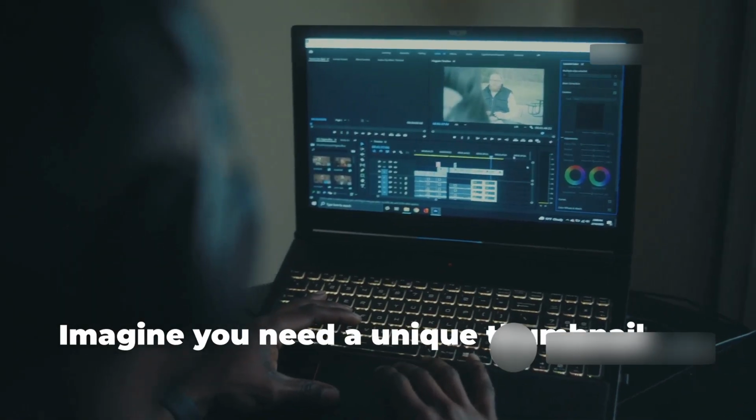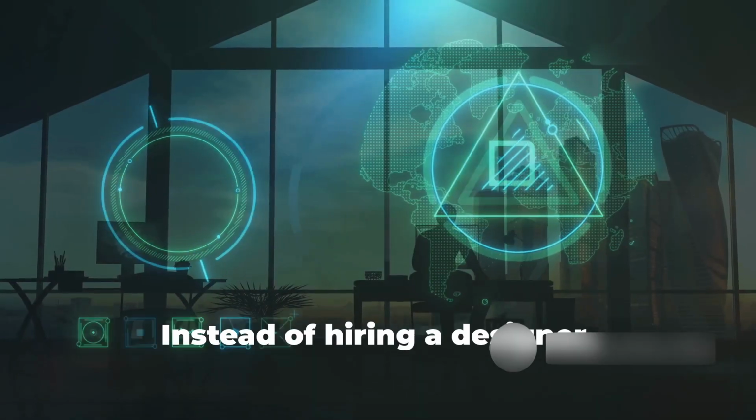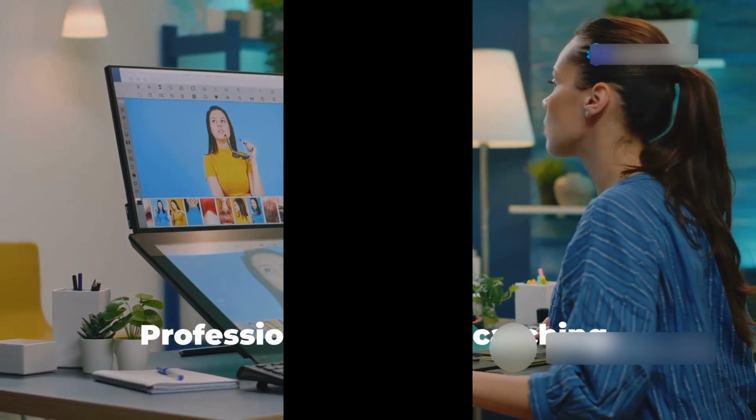Imagine you need a unique thumbnail for your YouTube video. Instead of hiring a designer, you can create one with MidJourney in minutes. The results? Professional and eye-catching.